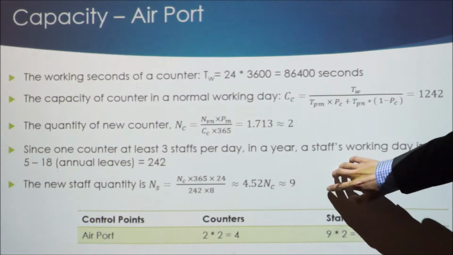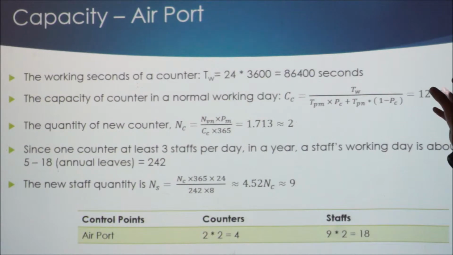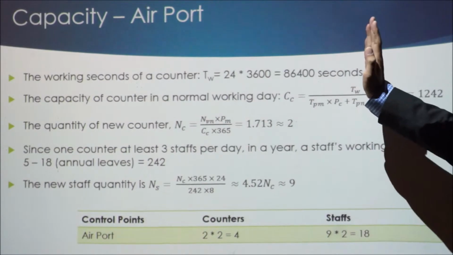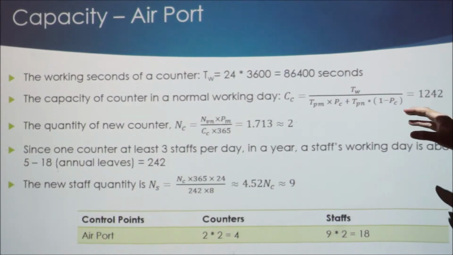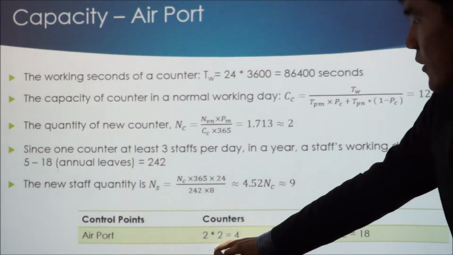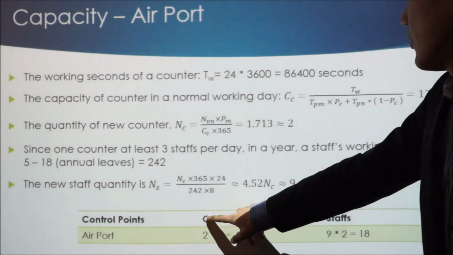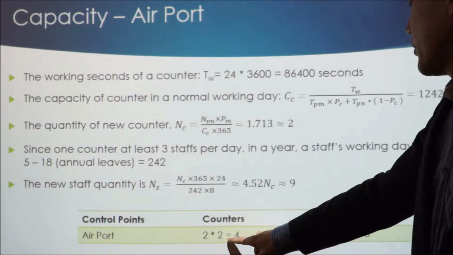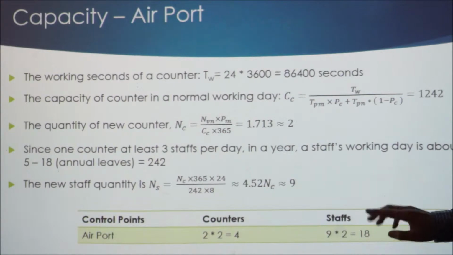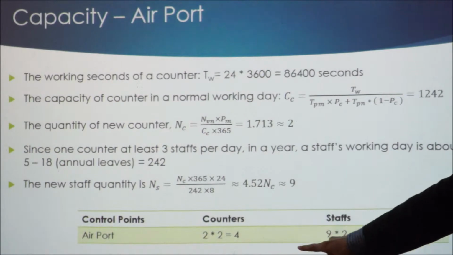And this part of the calculation just focuses on the arrival visitors, and in the control point there are also outbound visitors. For outbound visitors, the number will be more or less the same as arrival, so we can simply assume they are the same. For the whole Hong Kong airport control point, the new counters will be 2 multiplied by 2, that's 4, and the new staff will be about 18. So in short, we suggest Hong Kong Airport have 4 new counters and 18 staff.